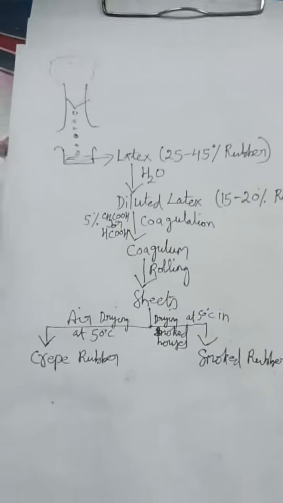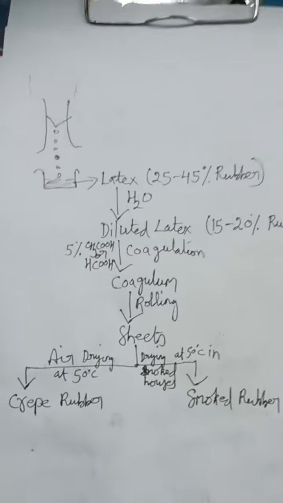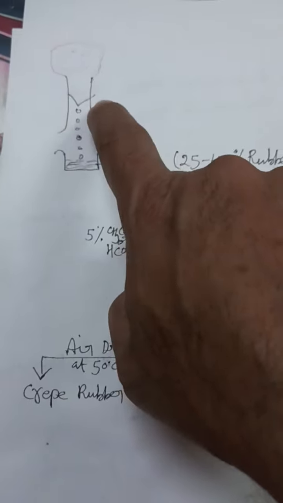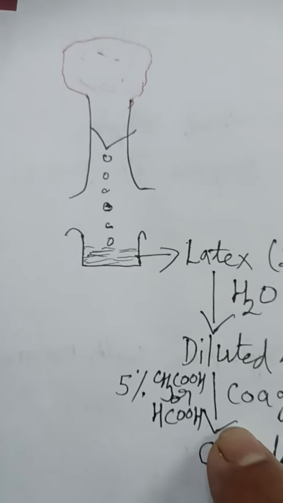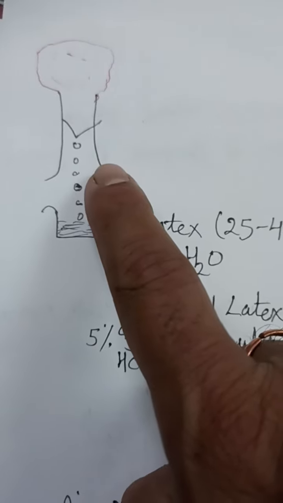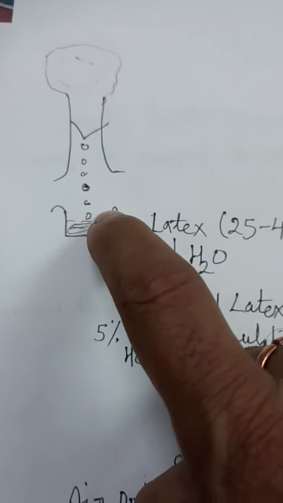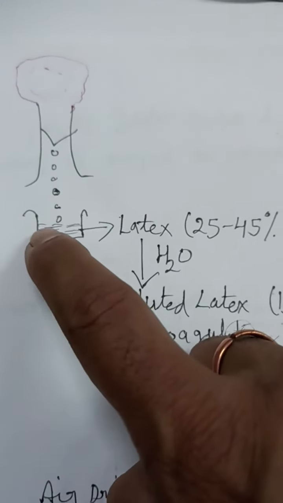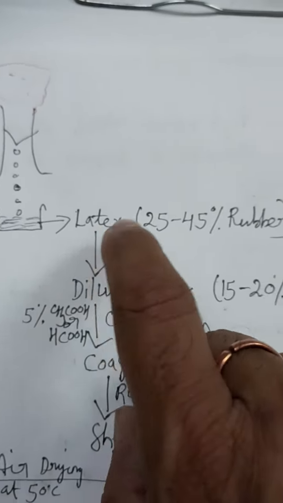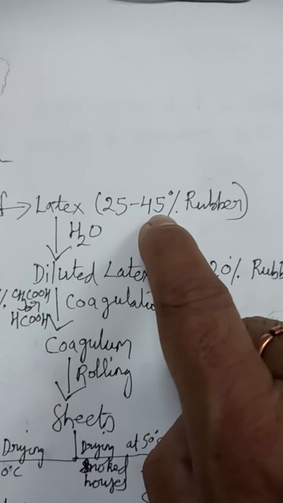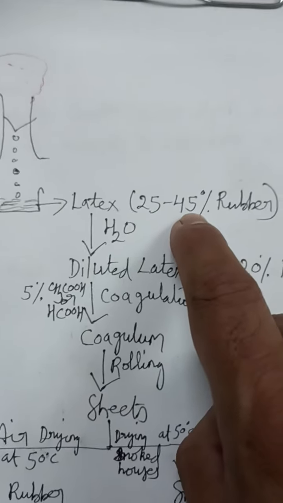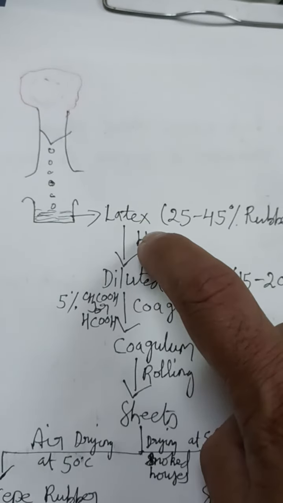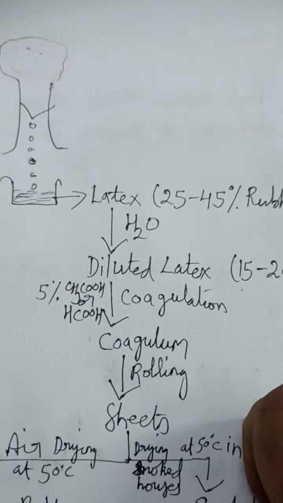Now let us see the processing of natural rubber. Processing of natural rubber can be asked for 3 to 5 marks. First, latex is collected from the trunk of the tree, from the bark. V-shaped cuts are made. When V-shaped cuts are made, a milky white colloidal emulsion oozes out from the tree. We collect that material, which is called latex, and it contains 25 to 45% rubber. This latex is collected after every 6 months in a container or vessel, and this process of collecting latex is called tapping. Remember the name tapping.